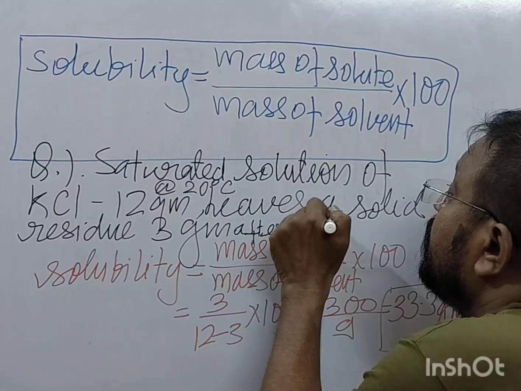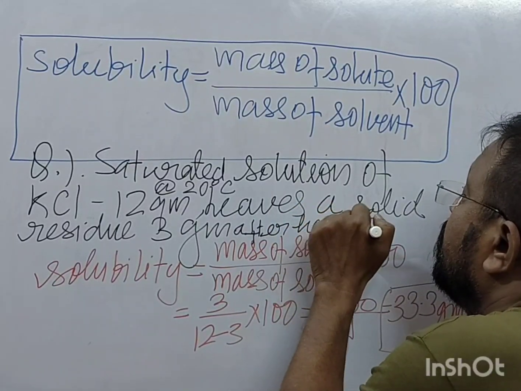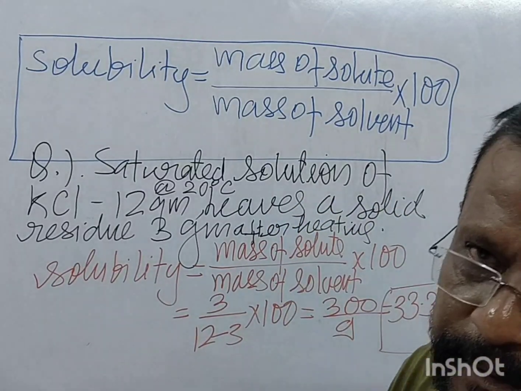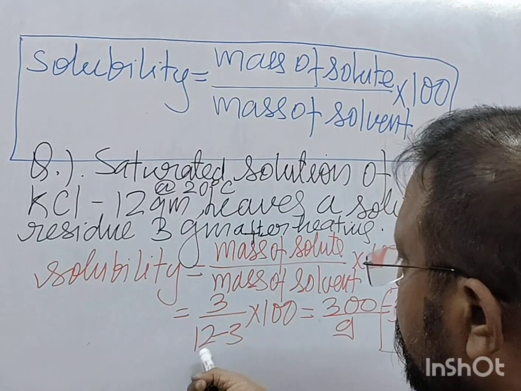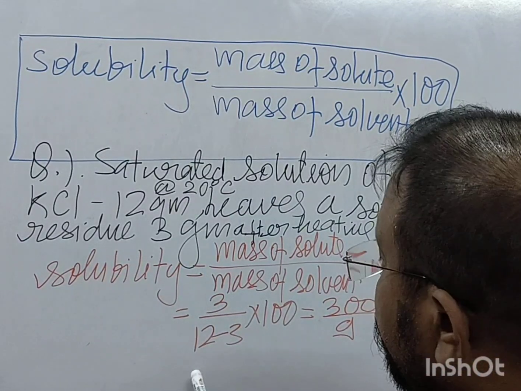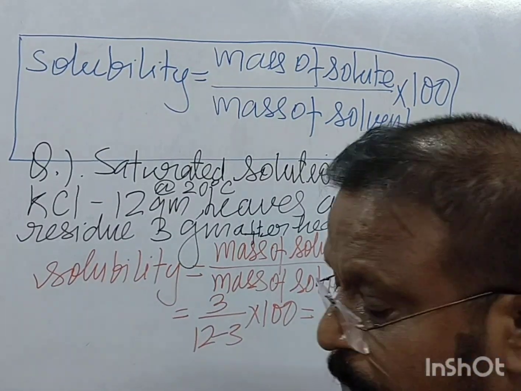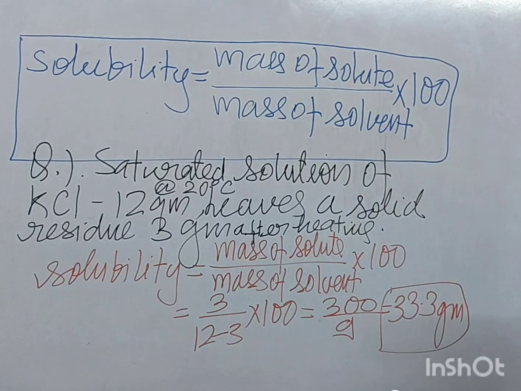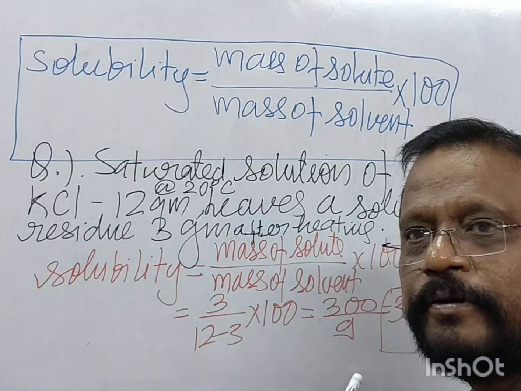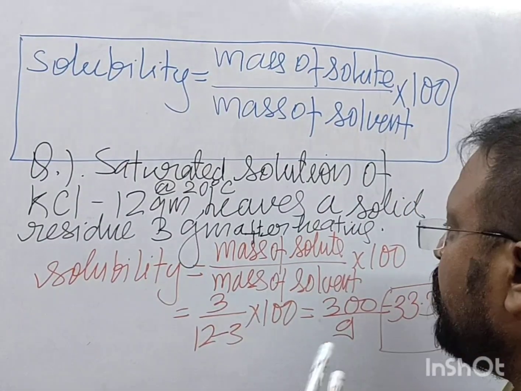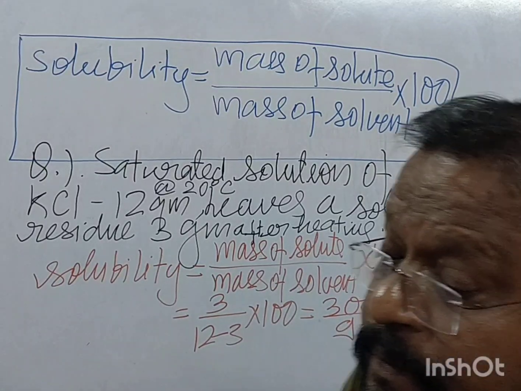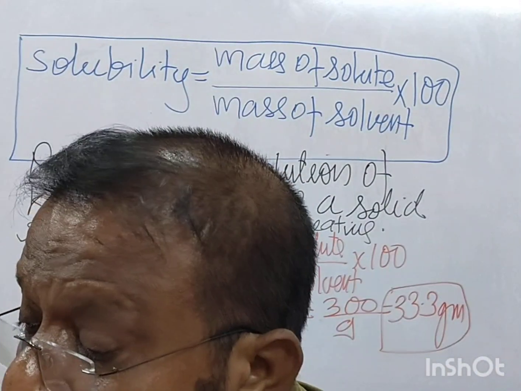Right? Water gets evaporated, that is 12 minus 3, so 9, and then we get 33.3 gram of solubility, right? This is what we have about solubility.